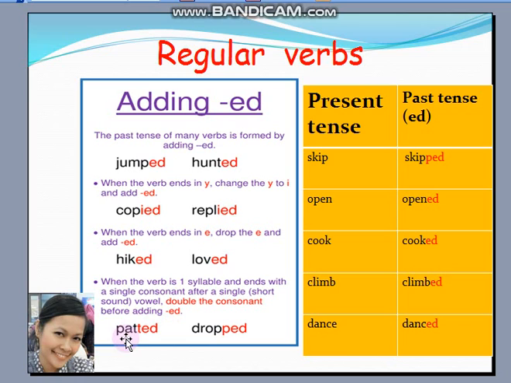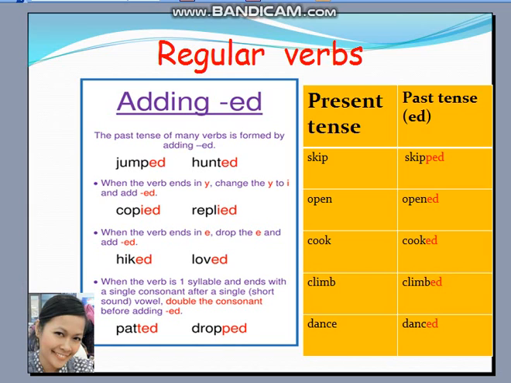We hear a and we hear o. So they are short vowel sounds. And then we double the consonant, tt, pp, and then we add ed. This is for the regular verbs. Regular verbs, we add ed to the verb to make it in the past tense.